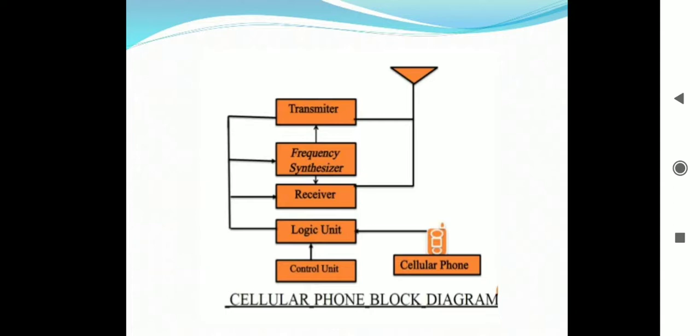Now let us see about the transmitter. It is a low power FM unit operating in the frequency range of 825 to 845 megahertz.